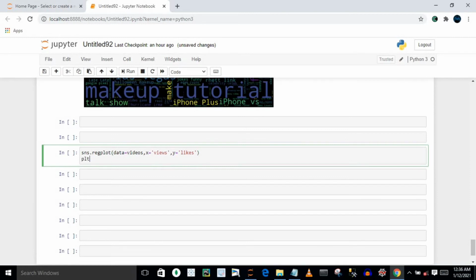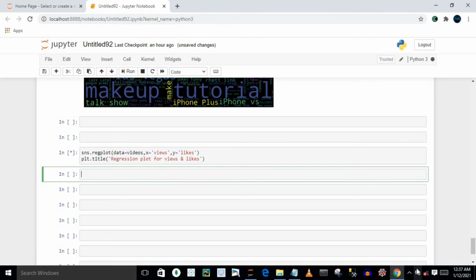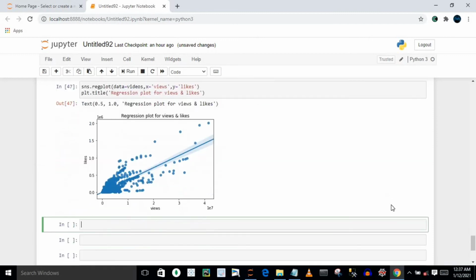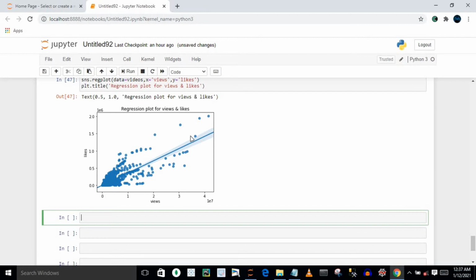So for this I'm going to say plt.title, and title is nothing but regression plot for views and likes. So this is my title. So just execute it. It will take a couple of seconds because you will probably have some kind of linear relationship between views and likes. You will see you have this beautiful regression plot with respect to views and likes.